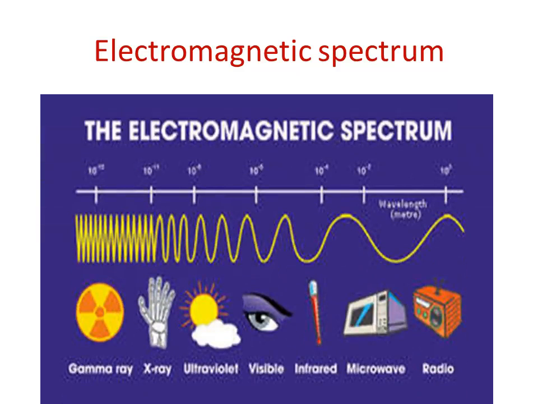Electromagnetic spectrum. If we look at this picture, we will see different types of waves, like gamma ray, X-ray, ultraviolet rays, which come from the sun. It may be harmful or useful, and visible light, infrared, microwaves and radio waves.